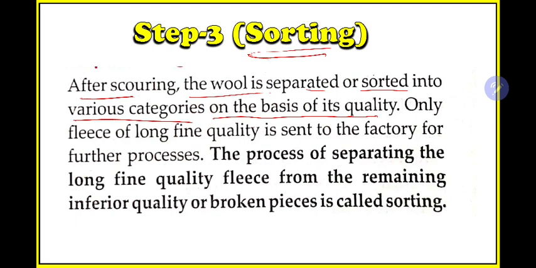So in this sorting process, what will happen? Sort means arranging things. So in this process, they will sort hairs, that means they will group hairs into different small groups. For example, one group for long hairs, one for good hairs, one for red hairs, one for white hairs. So similarly they will group hairs into different types. They will divide the different types of hairs. Separation, that is, the wool is separated or sorted into various categories on the basis of quality. Based upon the quality, they will separate types of hairs.